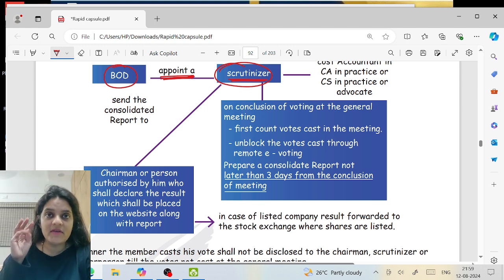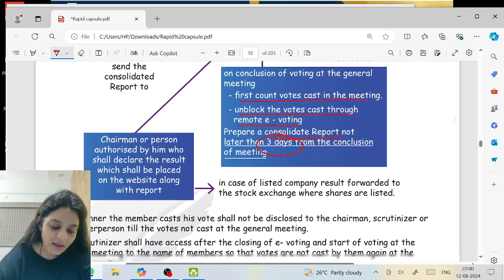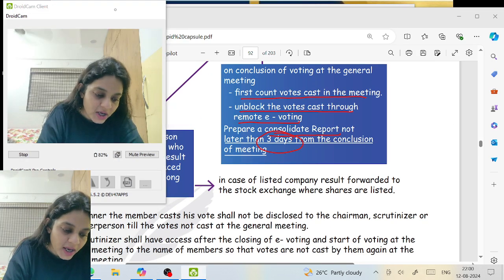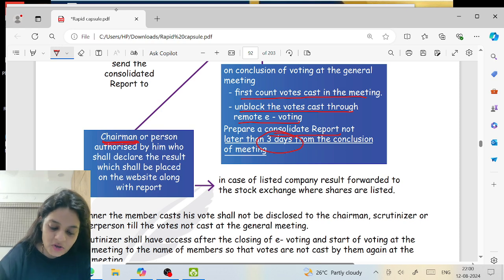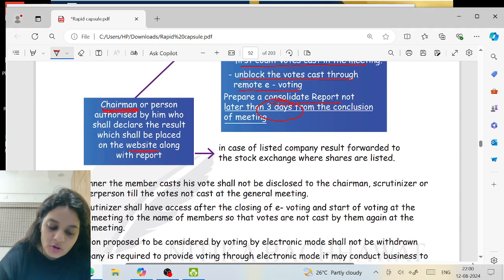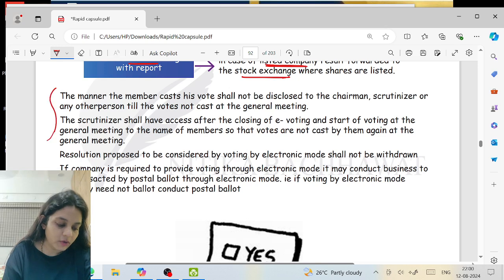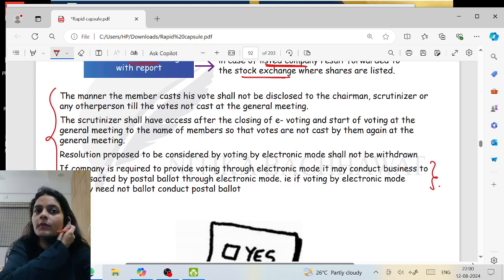And within 3 days, he will prepare a consolidated report. So he will first count the votes at the meeting, unblock the votes cast through remote e-voting, prepare a consolidated report within 3 days, not later than 3 days. And this he will send it to the chairman. And then chairman will put it up on the website of the company and he will also forward it to the stock exchange in case of listed company. I hope it's clear. I already told you this, right? Now, this part we will do once we have come to postal ballot.